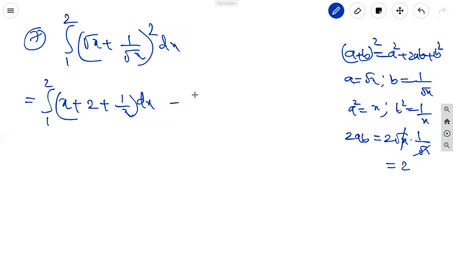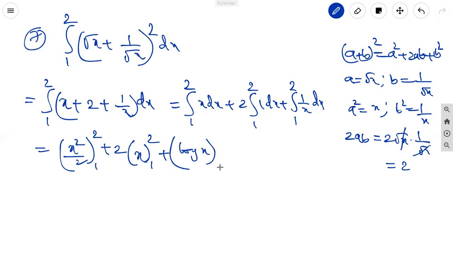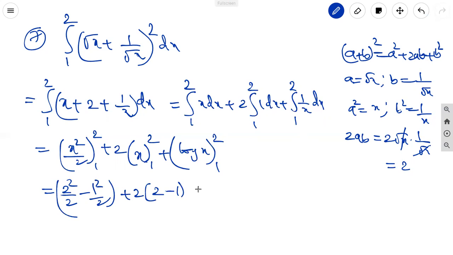Write separately: integral 1 to 2 x dx, plus 2 is a constant, right, outside: integral 1 to 2 1 dx, plus integral 1 to 2 1 by x dx. The integration of x is x squared by 2, limits from 1 to 2. The integral of 1 dx is x, limits from 1 to 2. The integral of 1 by x is log x, limits from 1 to 2. Upper limit is 2 square by 2 minus 1 square by 2, plus 2 into upper limit 2, lower limit 1, plus log 2 minus log 1.